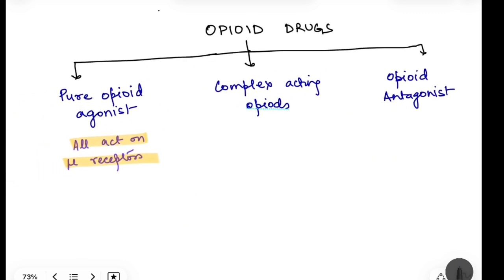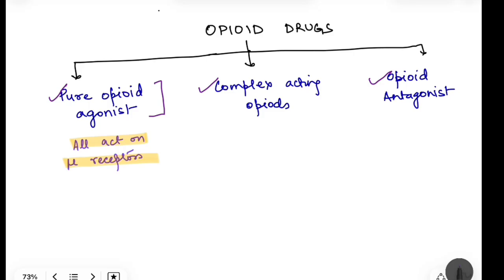Now, what are the opioid drugs? Well, we classify opioid drugs into three main classes. One is pure opioid agonist, then we have complex acting opioids, and finally we have opioid antagonists. In this video, we will talk mainly about the pure opioid agonist, and that too taking morphine as the prototype drug.